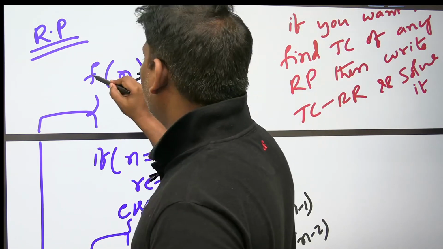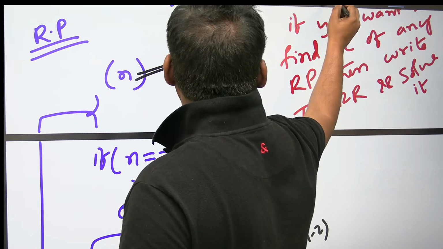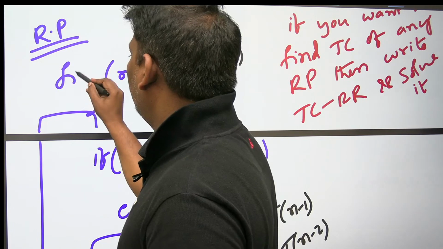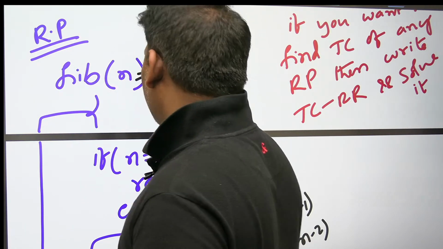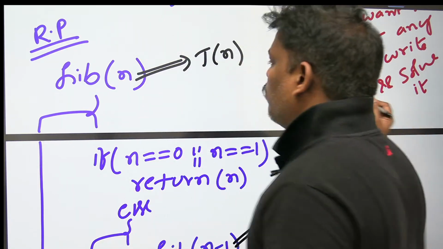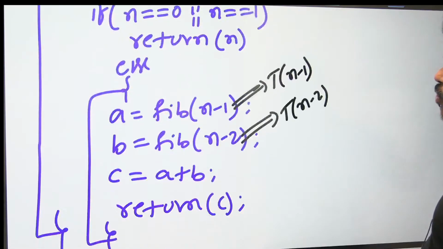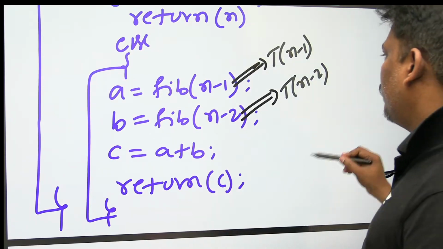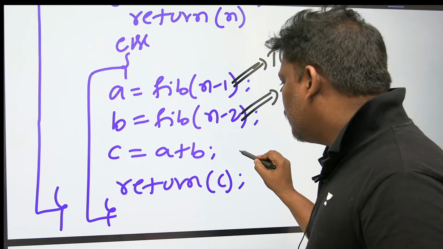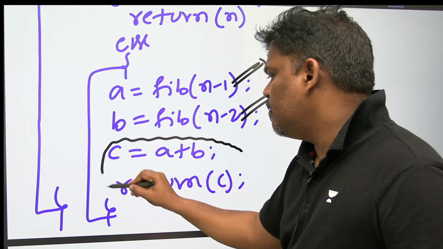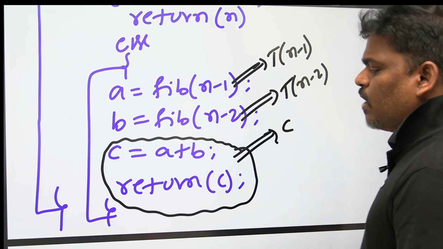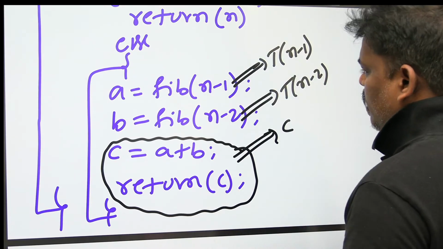Remember, it is a recursive program. Fibonacci. Otherwise, you may misunderstand, thinking sir, that name and this name are different. That is the reason I changed it. So Fibonacci of n has time complexity Tn, Fibonacci of n minus 1 is Tn minus 1, and Fibonacci of n minus 2 is Tn minus 2. And one more thing: recursion is recursion, that's okay, but in the remaining part, if you observe, no loop is there, which will take constant time. Time complexity means loops only. No loop is there, so constant time.